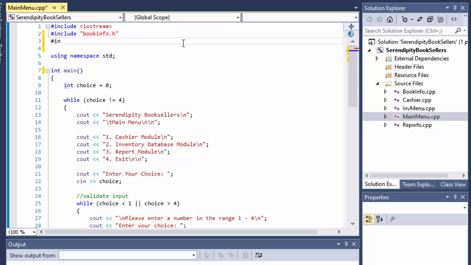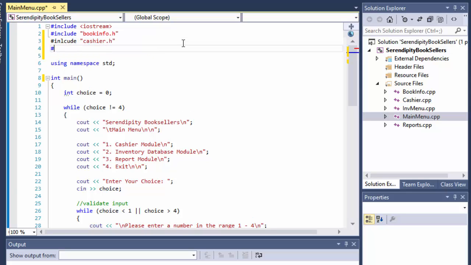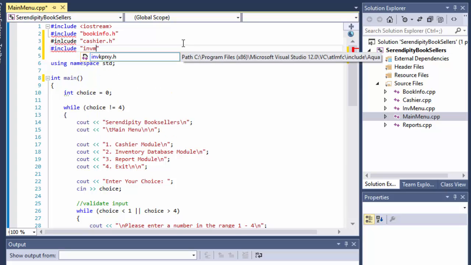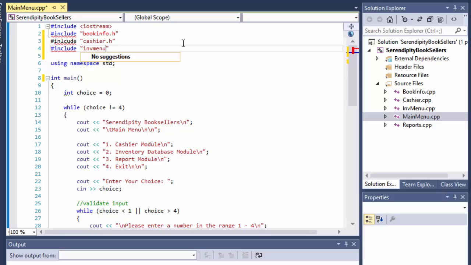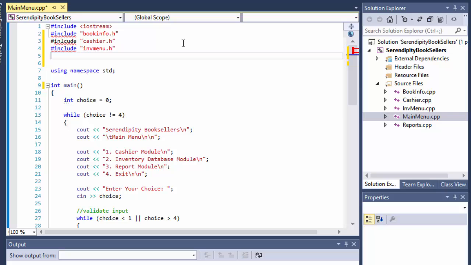We will include cashier.h. We will include invmenu.h, and so we have book info, cashier, invmenu. Reports will be the next.